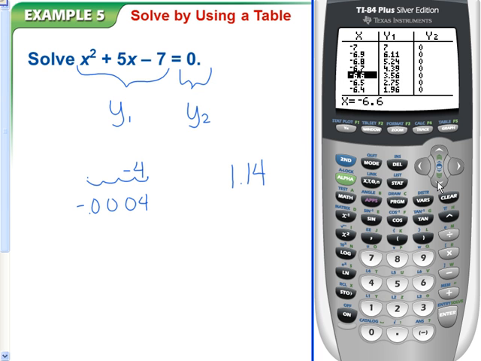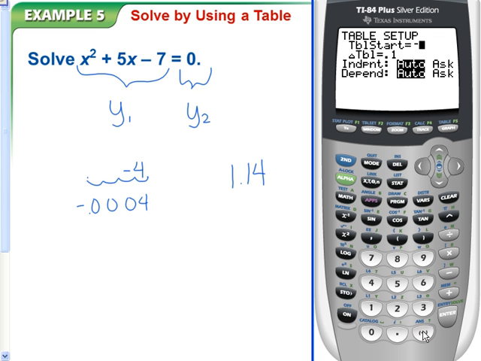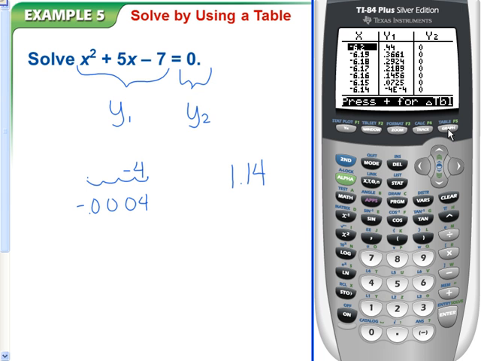And where is it close to 0? Oh, we're getting really close right there. So between negative 6.2 and negative 6.1 is where it switched from positive to negative, so that means it crossed over 0. So go back to your second window. Start your table at negative 6.2, and now we change it to hundredths. Go back to your table. And there it is again. The closest to 0 is right there at negative 6.14.